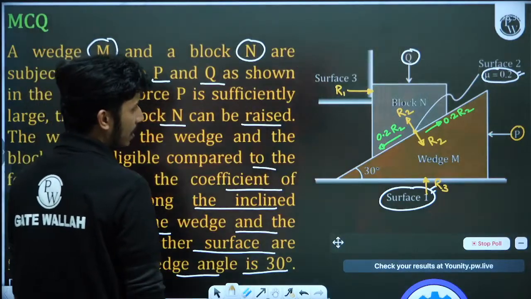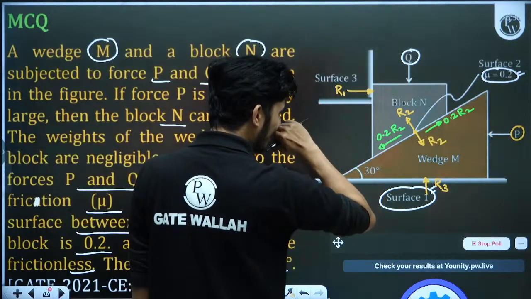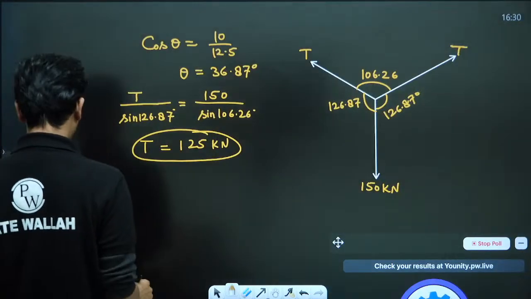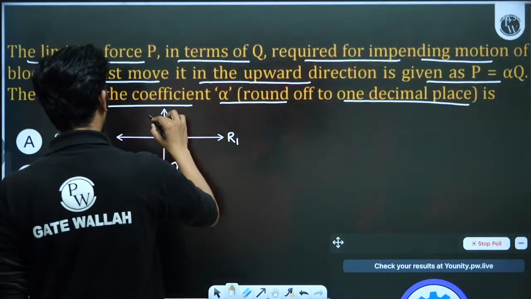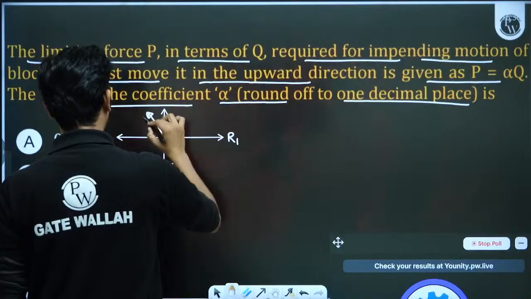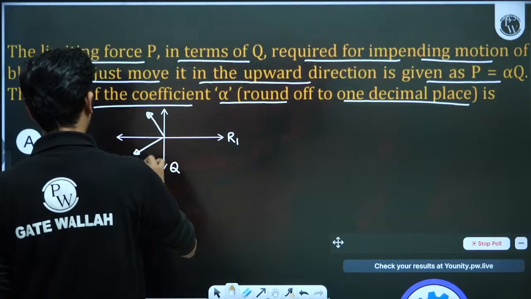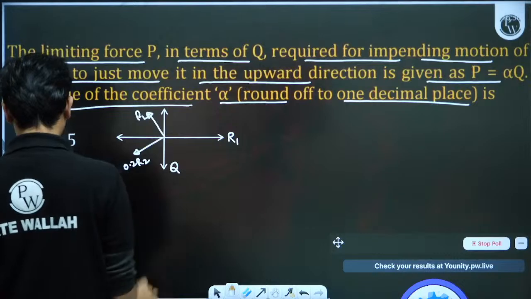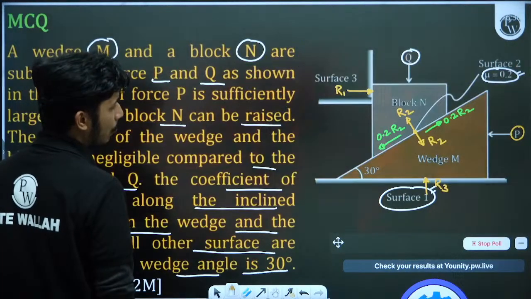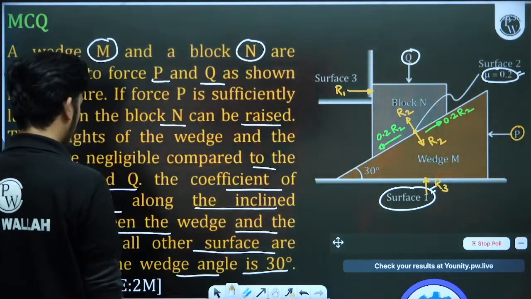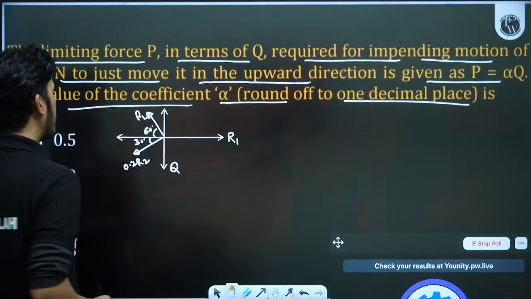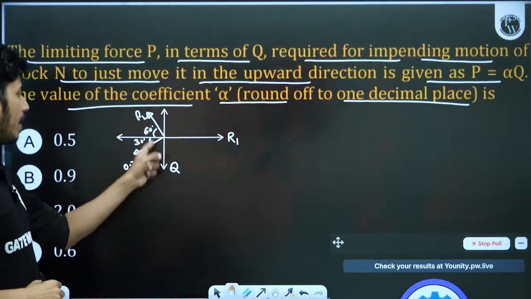Any other force? Yes, R2 is there. R2 is having how much angle? This is R2, and this is 0.2 R2. So 0.2 R2 is having a 30 degree angle here, and this will be 60 degrees. Why will this be 60 degrees? Because both are having a 90 degree angle.